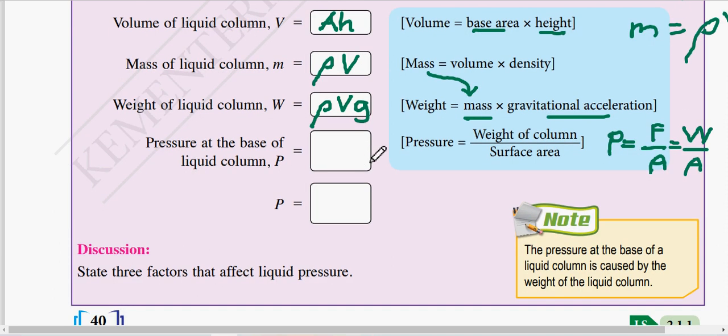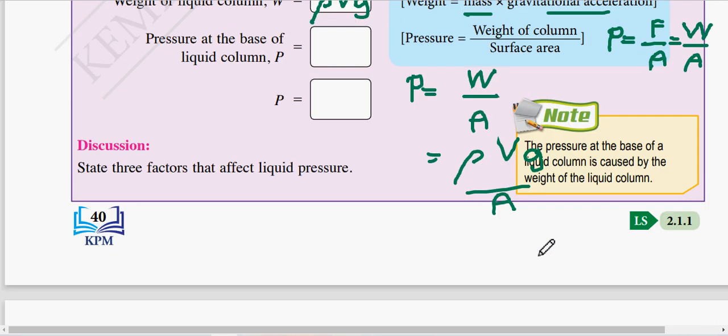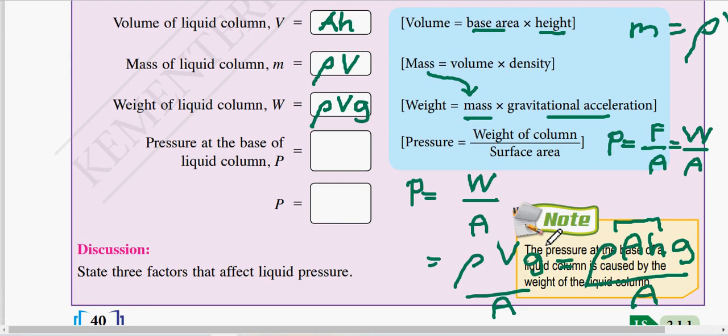So we can write here, P equals W over A. W now is rho V g over A. And we can simplify where V is equal to A h, so it becomes rho A h g divided by A. Where do I get this A h? It comes from here.